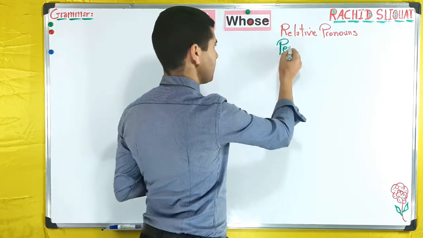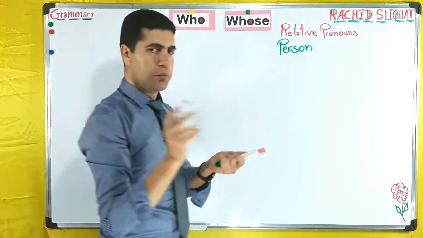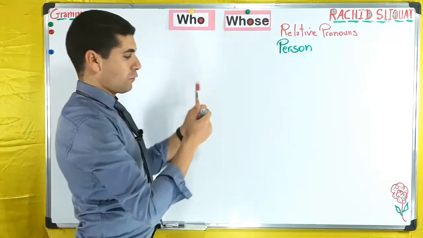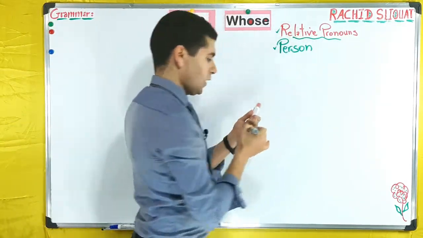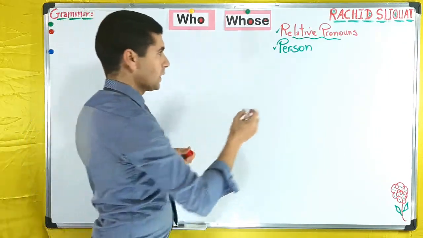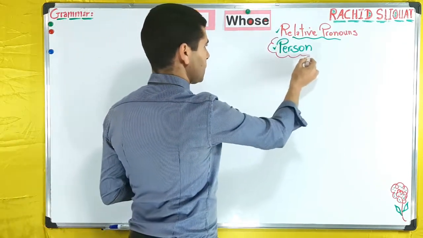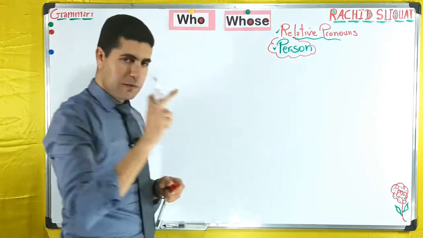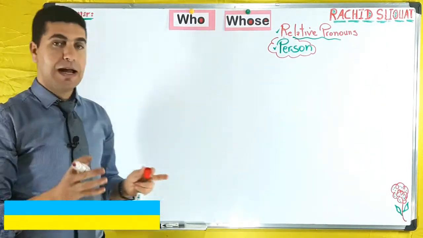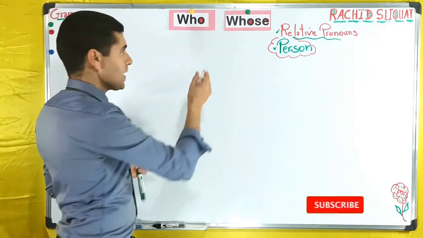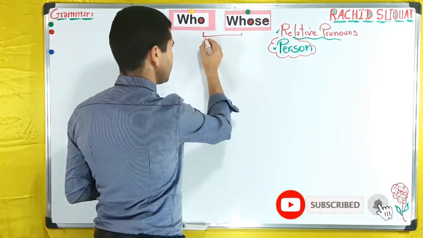So these are the two points: these are relative pronouns, and both of them can be used with a person. In this episode we are going to see the difference between who and whose when they are used with a person.